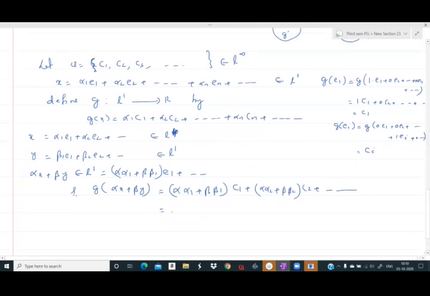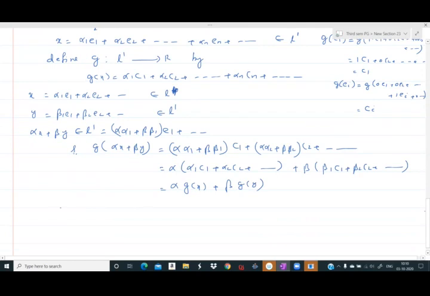And this is equal to alpha into alpha 1 c1 plus alpha 2 c2 plus etc., plus beta into beta 1 c1 plus beta 2 c2 plus etc. This is alpha g of x plus beta g of y. Therefore, g is a linear functional.